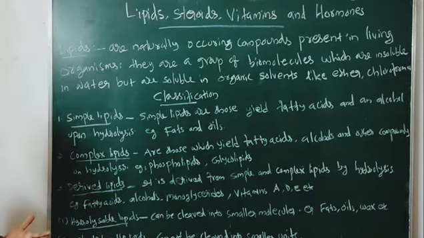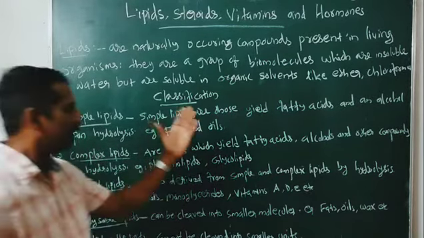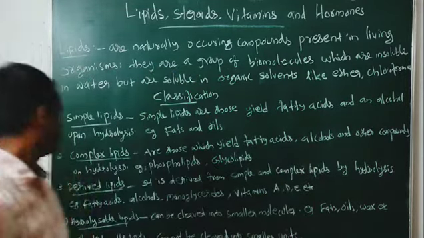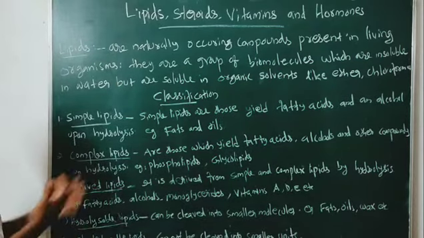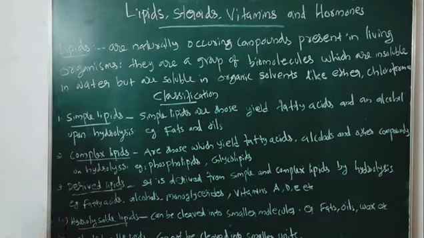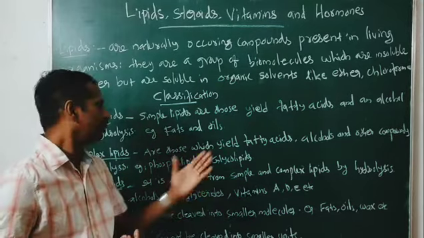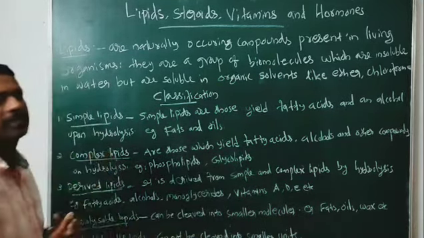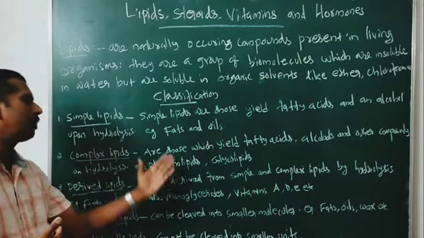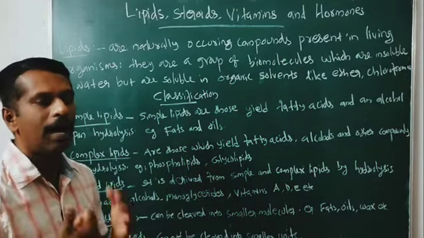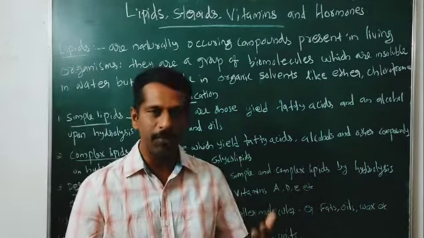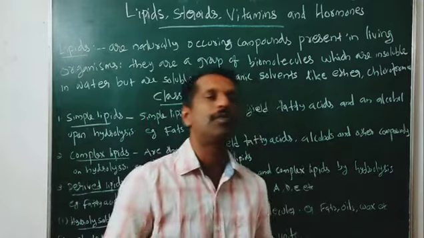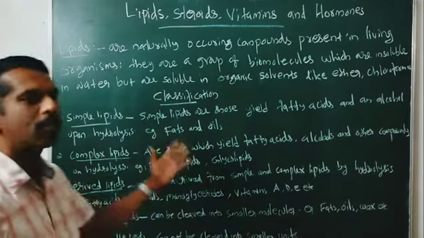Second one is complex lipids. What are complex lipids? These are lipids which yield fatty acids, alcohols and other compounds upon hydrolysis. Examples: phospholipids and glycolipids. These are examples of complex lipids.